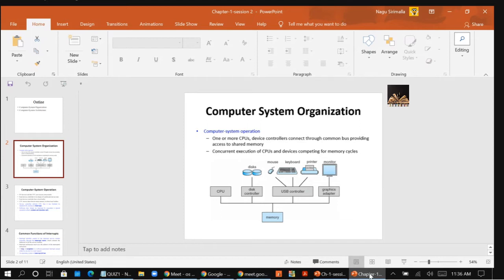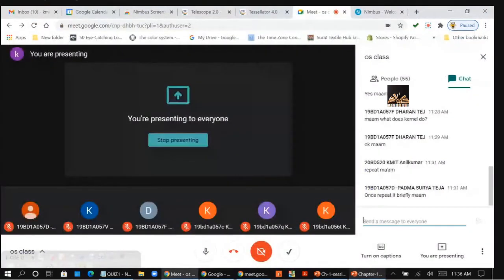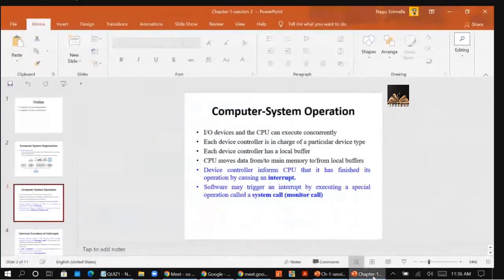Next, we discussed the interrupts. You have two types of interrupts: hardware interrupts and software interrupts. Hardware interrupts are generated by hardware devices as a signal through the system bus.